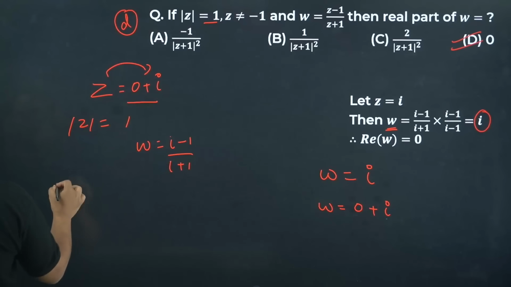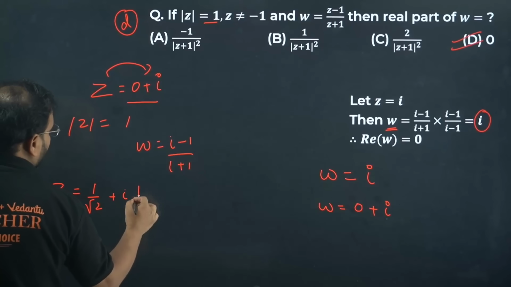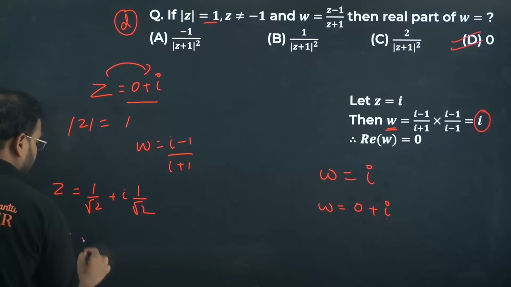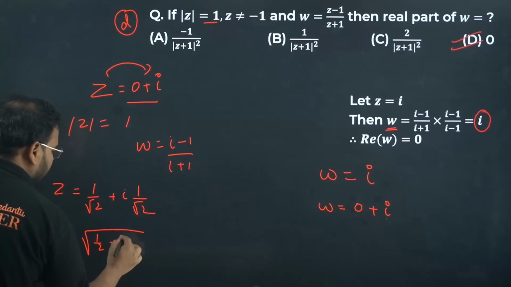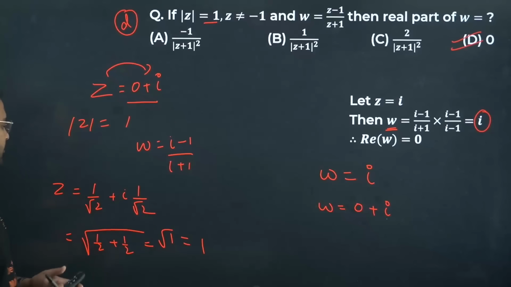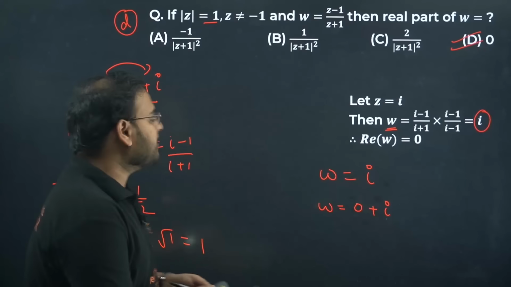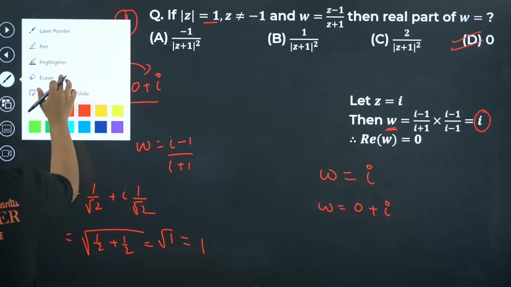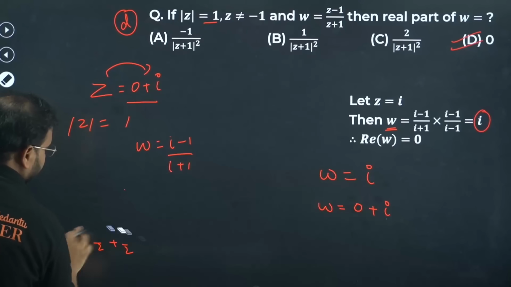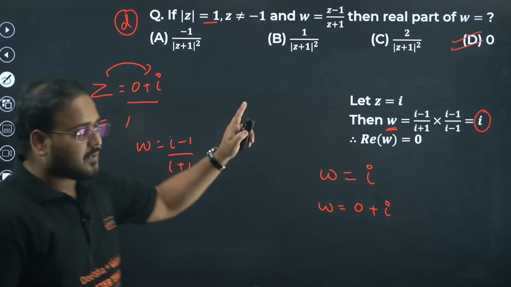If you want to take Z as 1 by root 2 plus i 1 by root 2, this also has the same magnitude, no? If you're not sure, let me show you. 1 by 2 plus 1 by 2. What's the answer? 1. Because square of 1 by root 2 is 1 by 2, 1 by 2. Even this is going to give you the same answer, okay? But not required. We can go with a simpler approach. Clear, guys? Yes or no? Okay. D is correct.